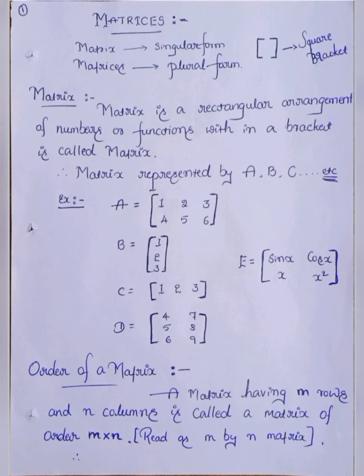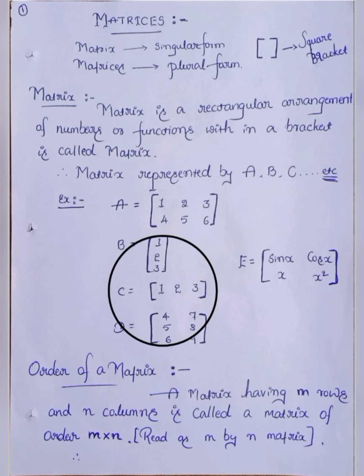Next, capital B equals matrix 1 2 3, which is a matrix. Another example: within a square bracket we write the matrix.